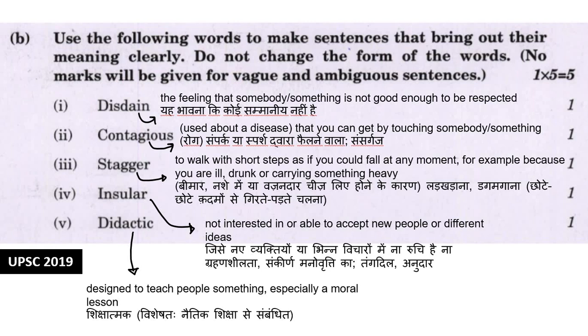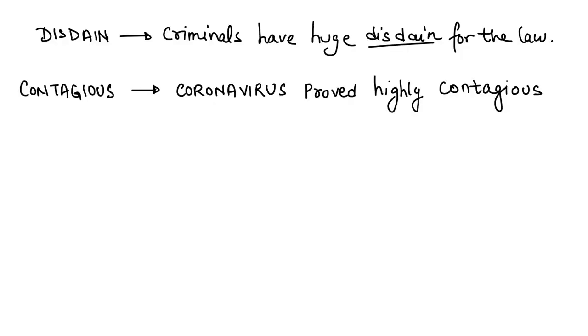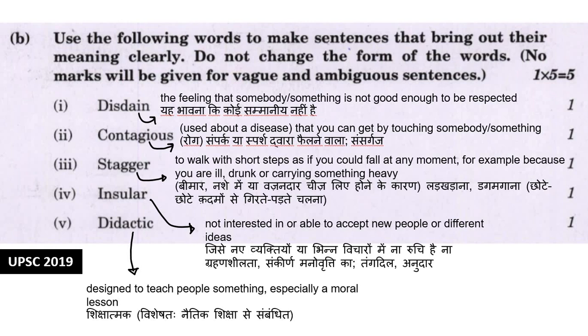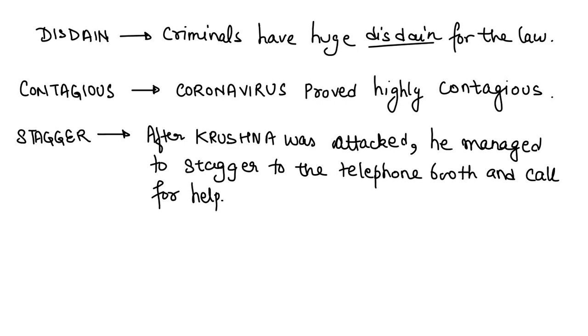Next word is contagious. It is used for diseases, generally. Something that you can get by touching somebody or something, that is contagious. So the sentence can be, coronavirus proved highly contagious. Okay. Next word is stagger. Stagger means to walk with short steps as if you could fall at any moment, for example, when you are ill, drunk or carrying something heavy. In that case, you stagger. The sentence can be, after Krishna was attacked, he managed to stagger to the telephone booth and call for help. Okay.